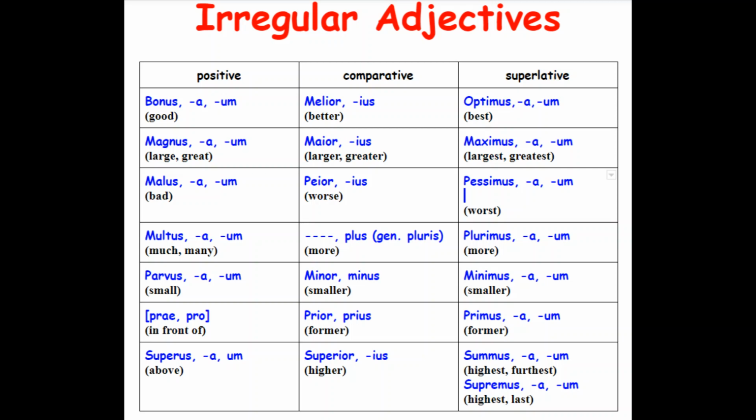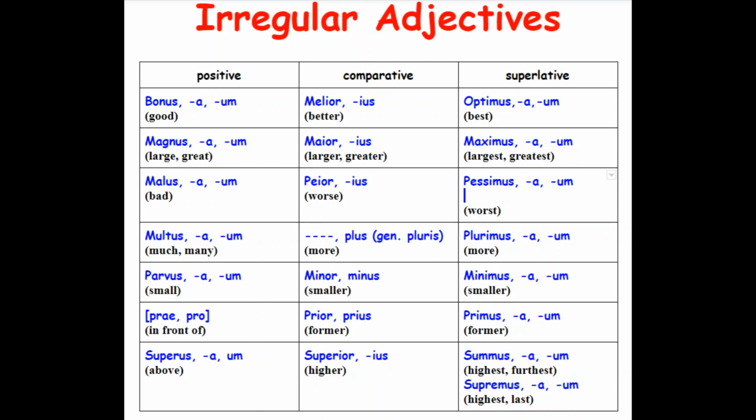Parvus, small. Minor, minus, minimus. Notice, by the way, the neuter comparative, the nominative always ends in us. There's our minus, right? Either minor, minority, but also minus, because 2 minus 1 is 2 less 1.